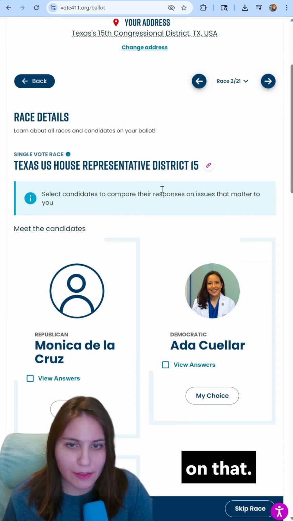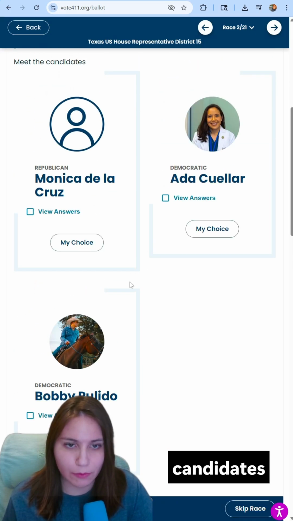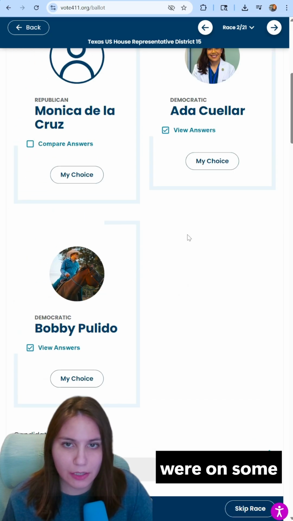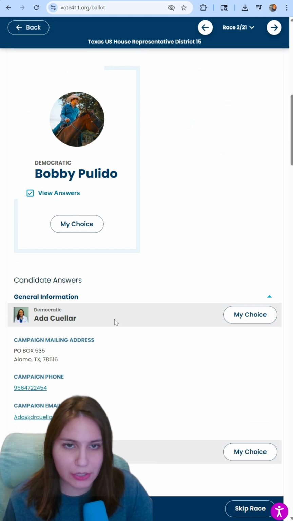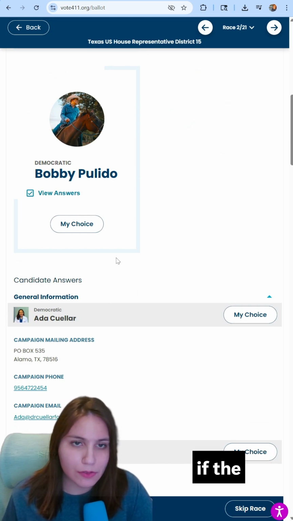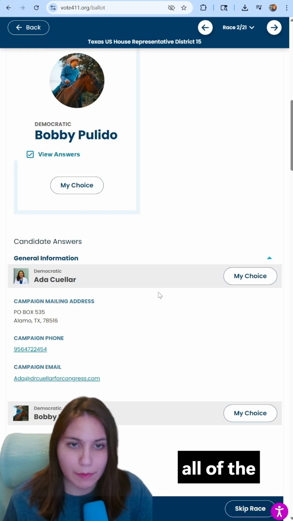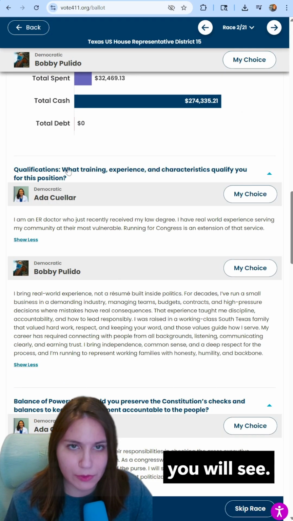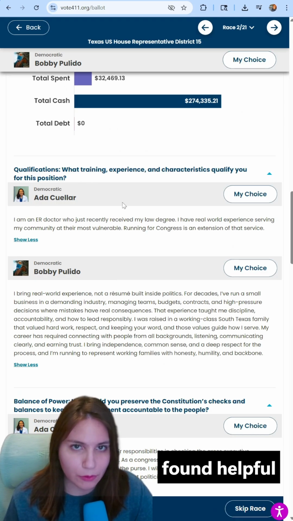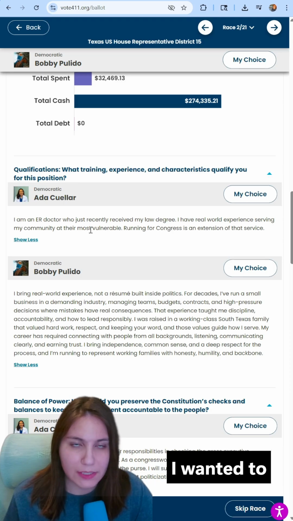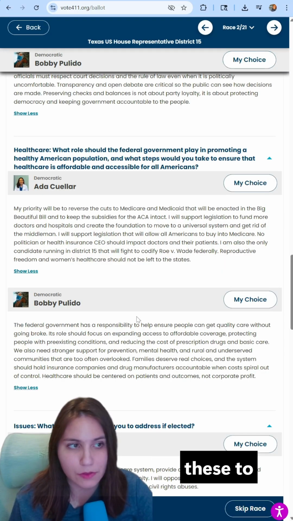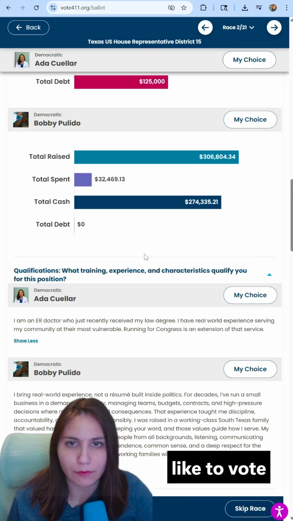So if we click on that, it'll give you all of the candidates that are running there, and you can select each candidate to compare what their answers were on some questions. I'm not sure if Vote411 asked the questions or if the questions were somewhere else, but not all of the candidates have these questions answered. Thankfully, these do. So if we click on Ada Cuellar and Bobby Pulido and you scroll down, you will see some questions here that I found helpful for myself to decide who I wanted to vote for. Questions about what kind of policies they would support. So you can use these to inform your decision on who you would like to vote for.